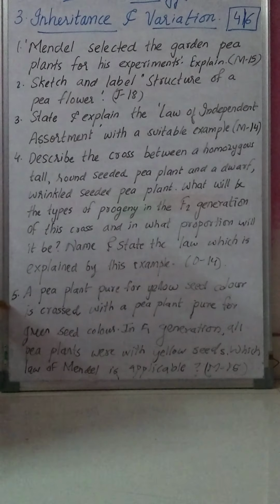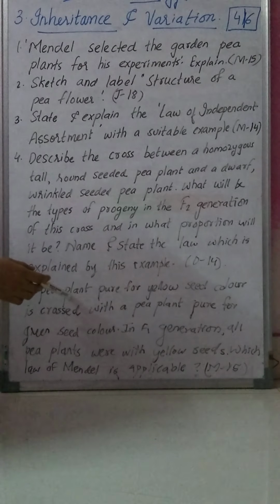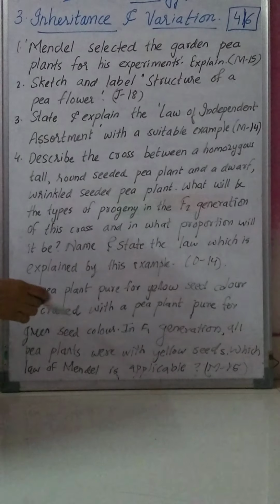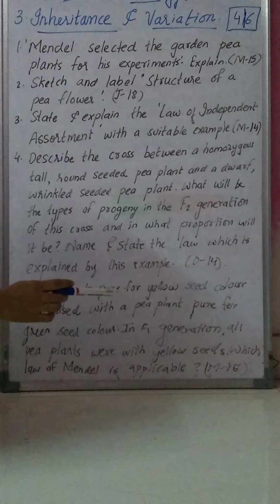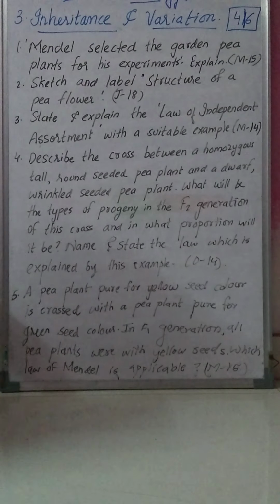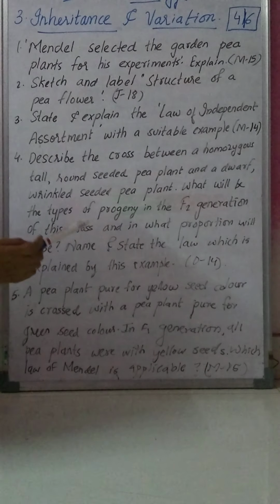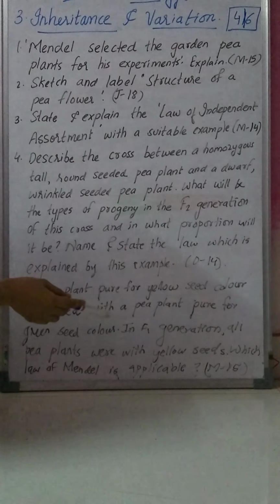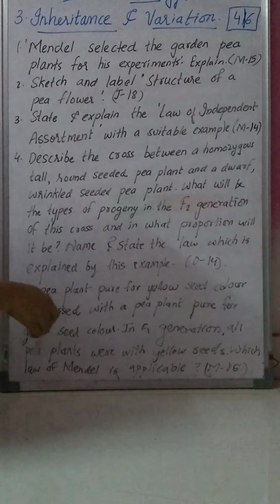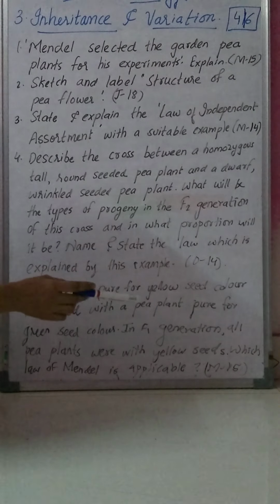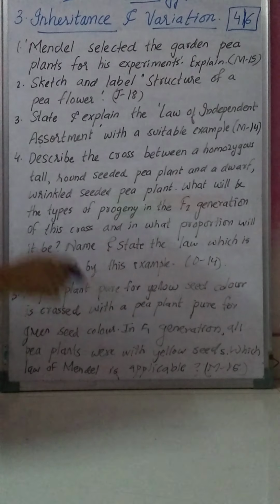The next question, question number 5. A pea plant pure for yellow seed color is crossed with a pea plant pure for green seed color. In F1 generation, all pea plants were with yellow seeds. Which law of Mendel is applicable?